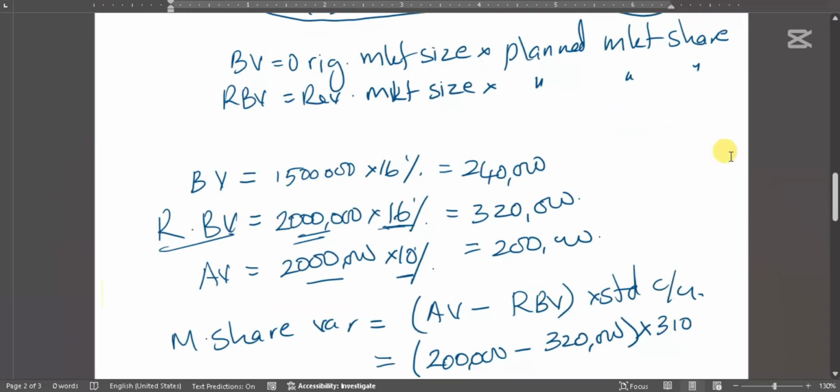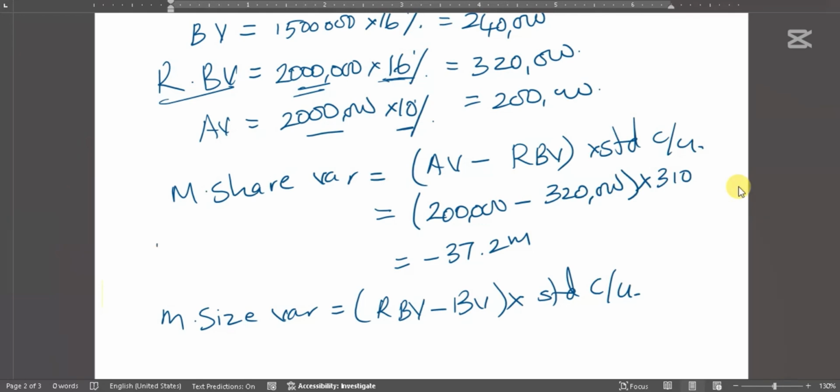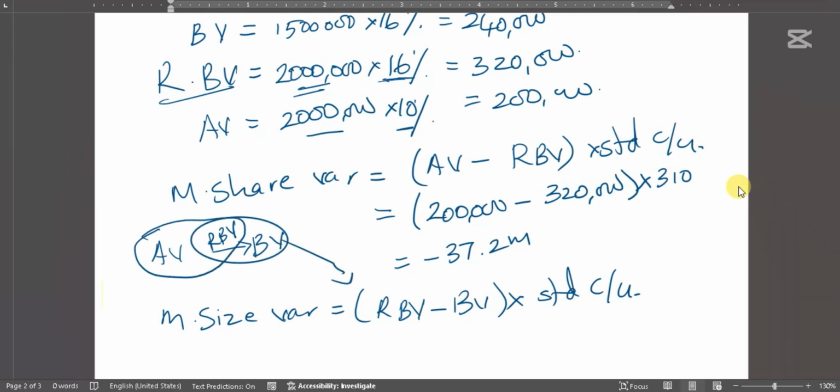The basic variance formula is actual volume minus budgeted volume. Now in between you include the revised budgeted volume. Take these two in the same order, that is one variance. Take actual volume and revised budgeted volume in the same order, that is another variance. So you will remember easily in what order to take.